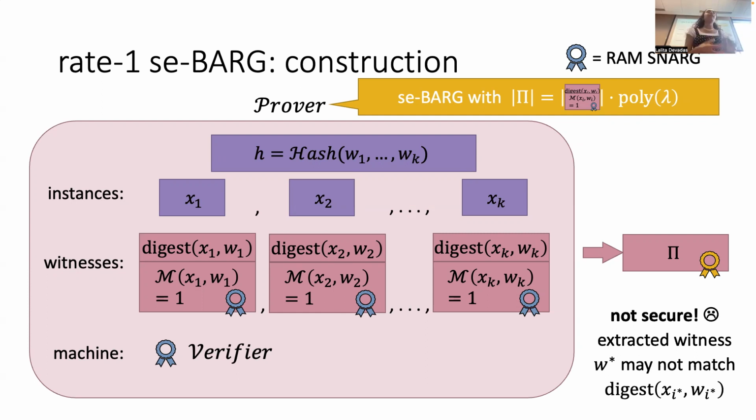Basically, if all we have is these digests living in the witnesses, and we can extract one Wi star from each, and then extract the corresponding digest and RAM proof for Xi star and Wi star, we need to ensure that the W star that we extracted from H actually matches the digest that we have in the RAM proof. This has come up a couple of times during the talk. It's very important in reality when we're using this flex hash to actually verify the correctness of the digest. Otherwise, we don't really get any of the guarantees we want from soundness.